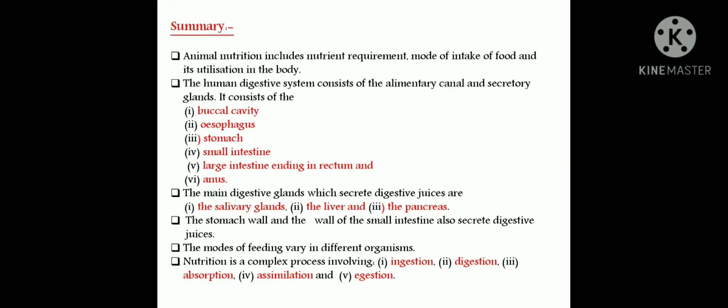So here in this chapter we have discussed animal nutrition. It includes the nutrient requirement, mode of intake of food, and the utilization in the body, and also the human digestive system, the digestive juices, and the modes of feeding in different organisms, and also that nutrition is a complex method.